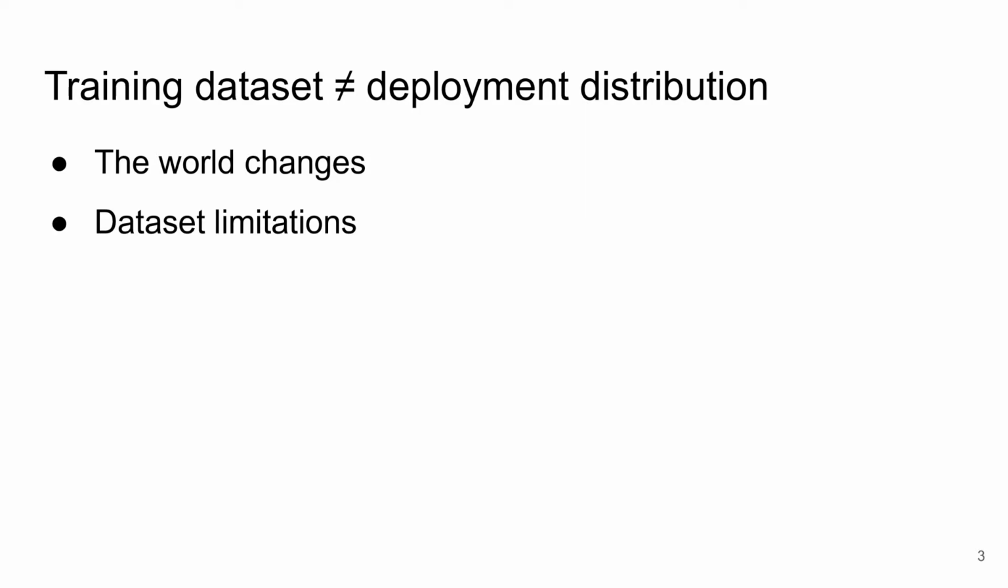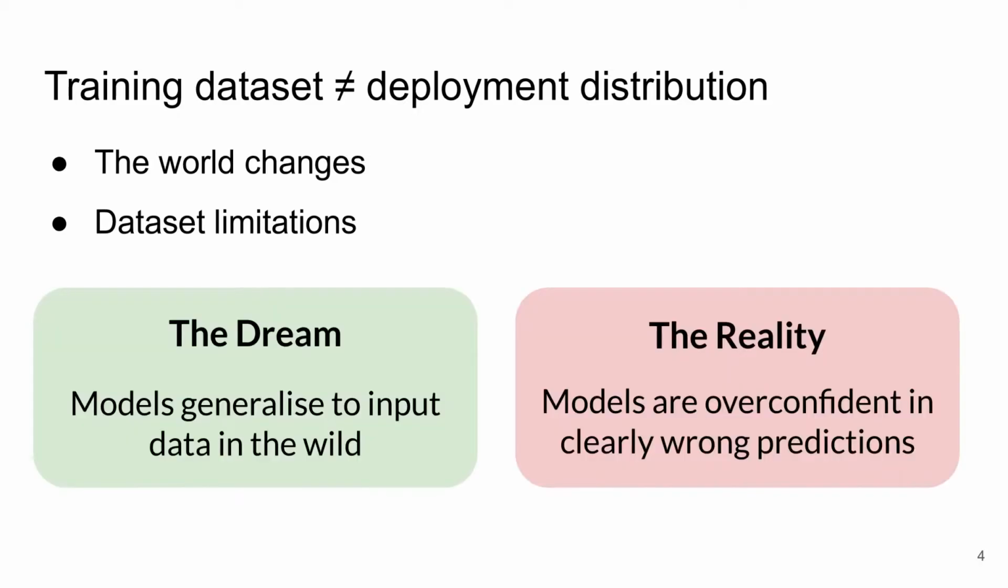The problem we're concerned with is distributional shift. Because the world isn't static, and there are always limitations when collecting data, we can't be sure that our models will encounter the same distribution of inputs during deployment as they were trained on. While we'd like our models to correctly generalize to all new inputs they encounter, in reality we know that they are too often confidently wrong.